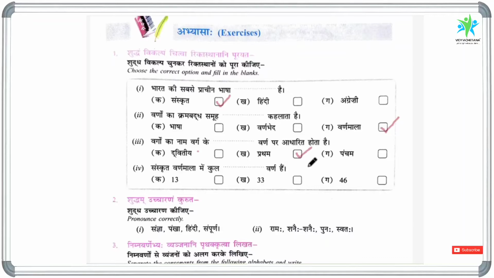Kavarga, Ka is the first letter of Kavarga. Chavarga, Cha is the first letter of Chavarga. So this is all it is based on.